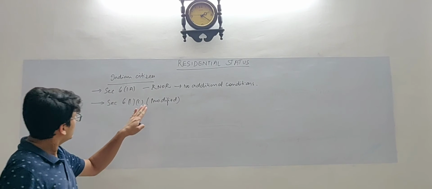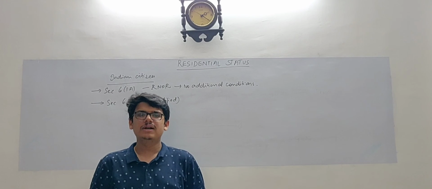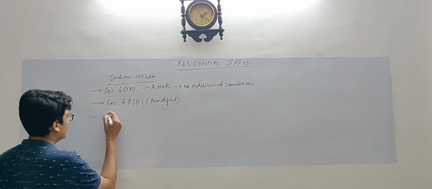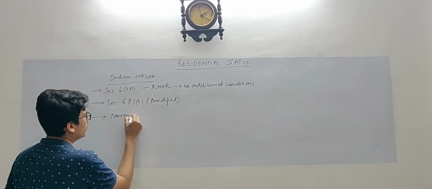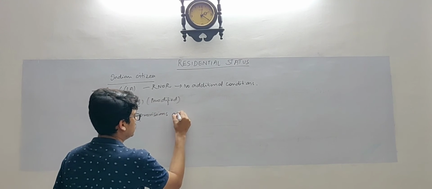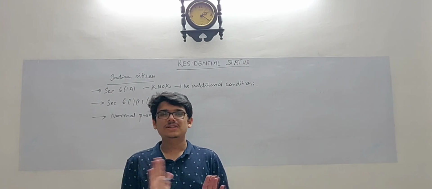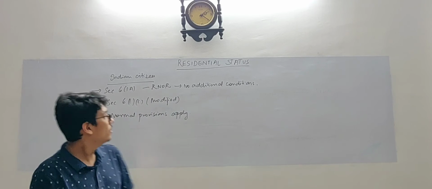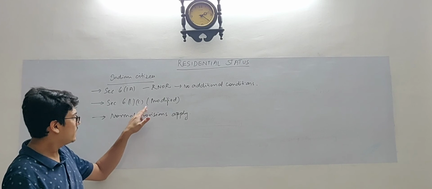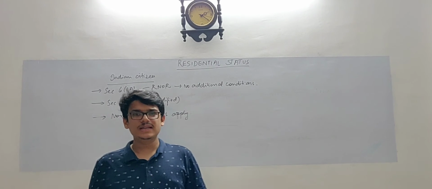Next, if section 61C modified also doesn't apply, for example, he is an Indian citizen but his Indian incomes don't exceed 15 lakhs, then in that case, normal provisions that already existed apply. That means original section 61C is not deleted. If the Indian citizen doesn't fall in this bracket, in the second bracket, then normal provisions will apply, which means only section 61A is applicable.